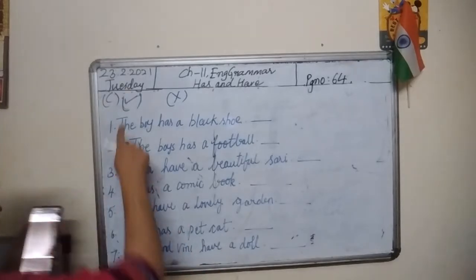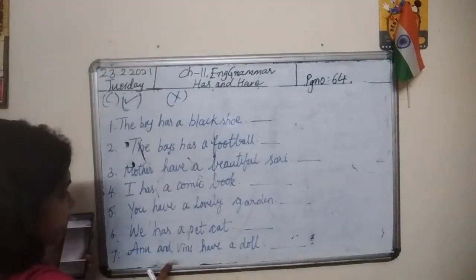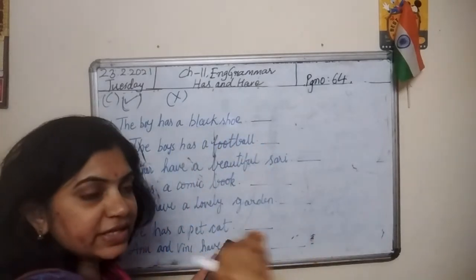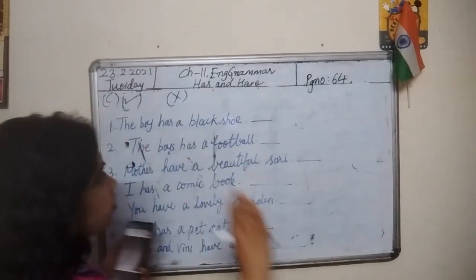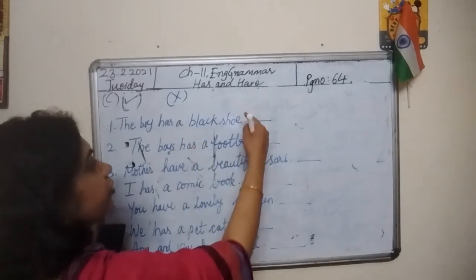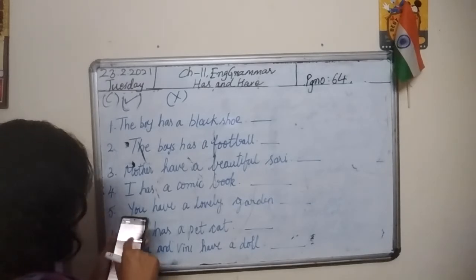So first, put a tick for the correct sentences. It means here some sentences are given. In these sentences, some are correct, which means the sentence has no mistake at all. So whichever sentence is right, you need to put a tick mark. And see the next.